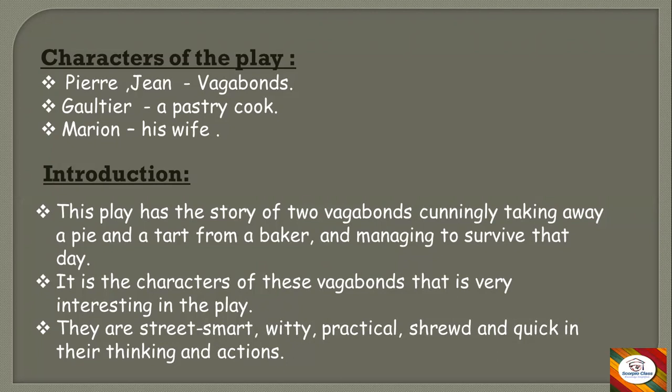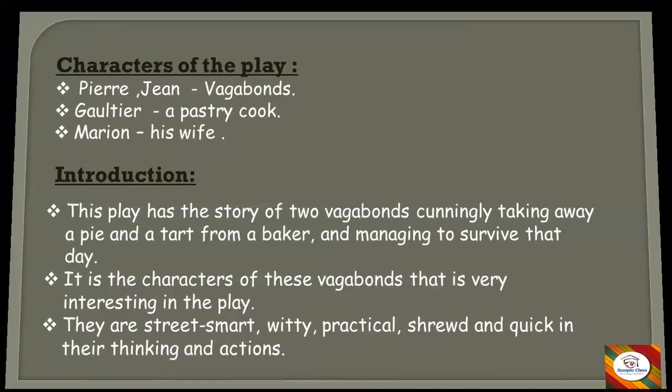It is the characters of these vagabonds that are very interesting in the play. The characters of the vagabond boys make this play very interesting. They are street smart, witty, practical, shrewd, and quick in their thinking and actions. So they have all the qualities of smartness and wit, they are very practical and shrewd enough, and they can take action and think and plan out very quickly. So these are the characters they have. Now let us see the play.